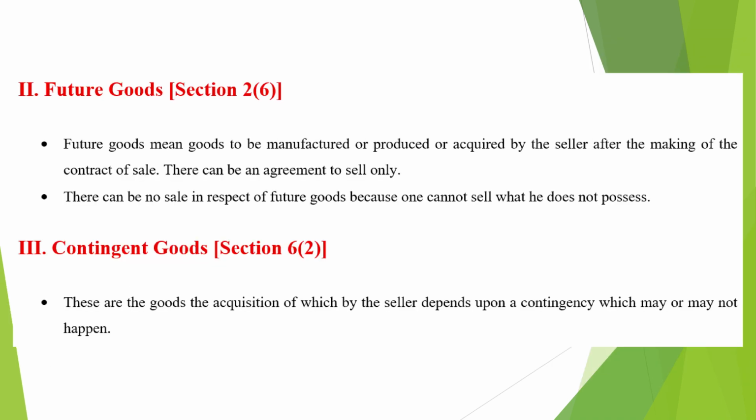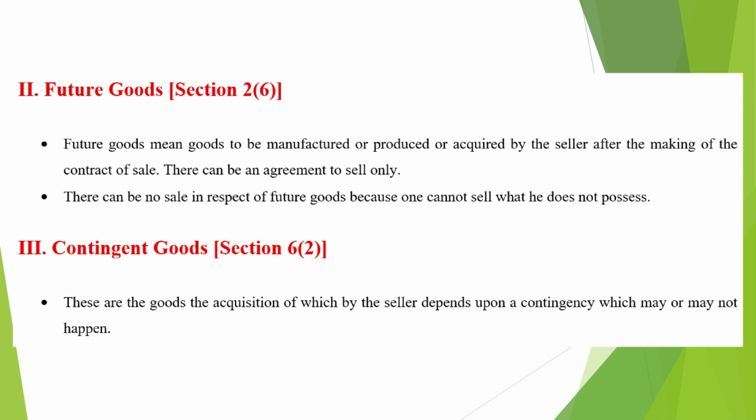Future goods, as defined under Section 2(6). Future goods are those goods which are yet to be manufactured, produced, or acquired by the seller after the contract of sale is made. Since these goods do not exist at the time of the contract, there can only be an agreement to sell and not an actual sale. This is because a person cannot sell goods which he does not yet possess.